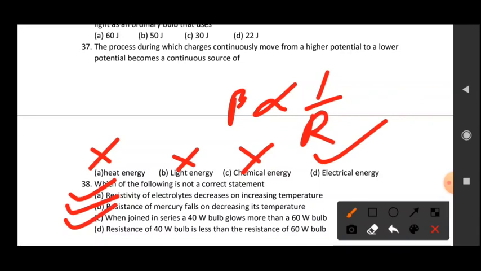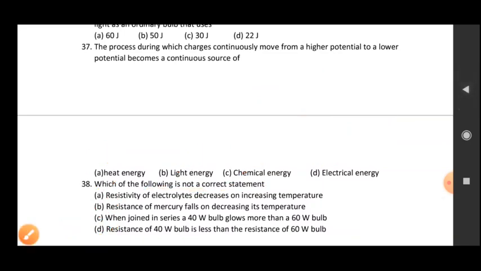So option C is also correct for this one. Now the next one is given: the resistance of a 40 watt bulb is less than the resistance of a 60 watt bulb. So this option, you can see, is incorrect. Greater the power, less will be the resistance. So it means that a 60 watt bulb will normally have less resistance than the 40 watt. It will change whenever they are joined in series. So option D is the correct option, because we had to find out which of the following is not a correct statement. So option D is not a correct statement.